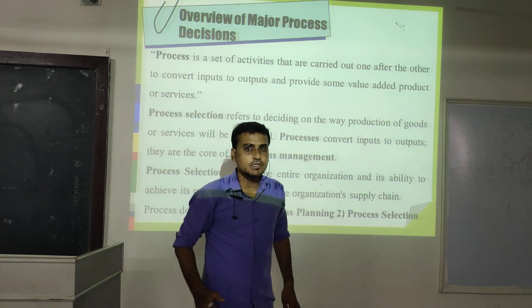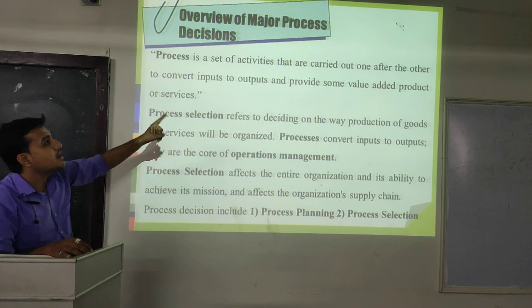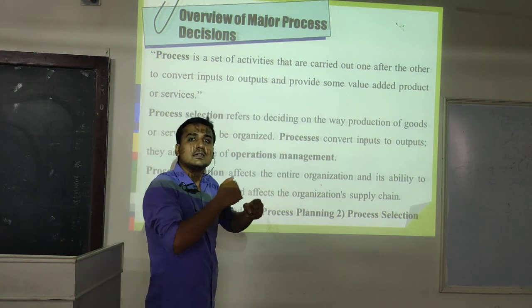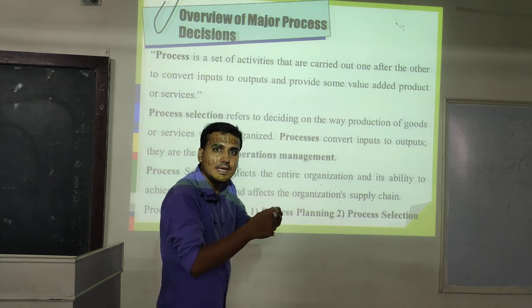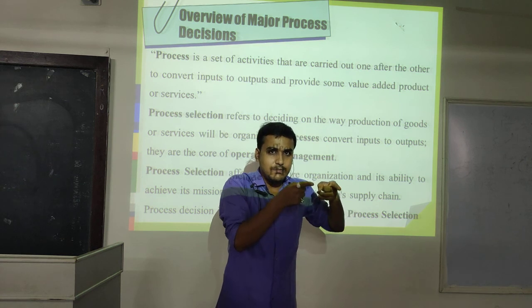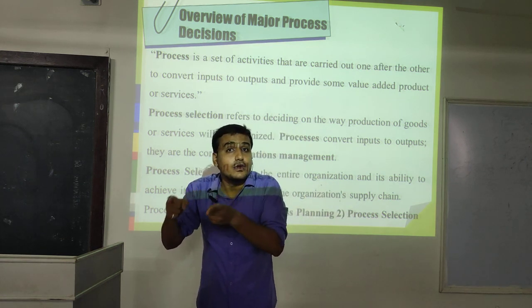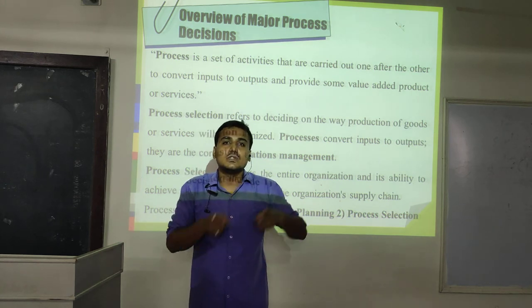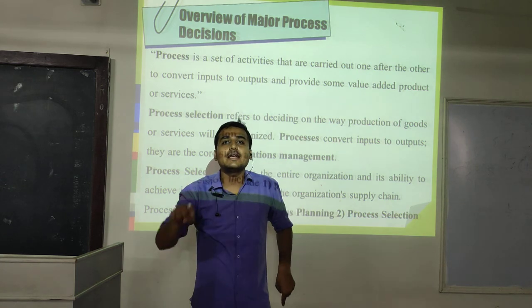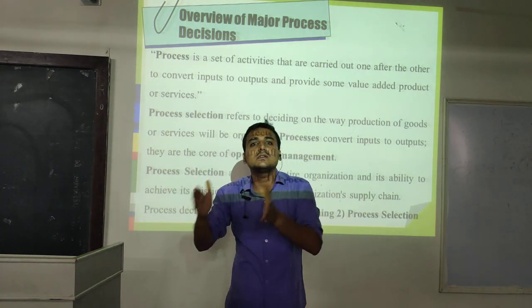No, it is not possible. That's why it is the set of activities that are carried out one after the other, ultimately in sequence. If machinery 1 is located in a particular place, it provides finished goods, which provide raw materials to machinery 2. The finished goods of machinery 1 will be known as the raw material for machinery 2. That's why it must be in a sequence.